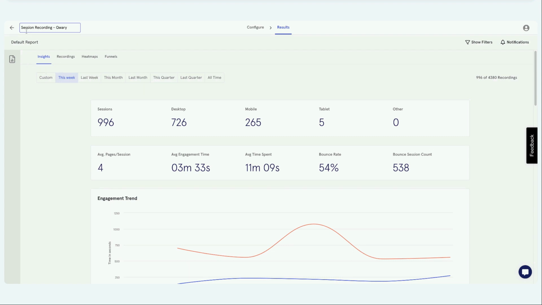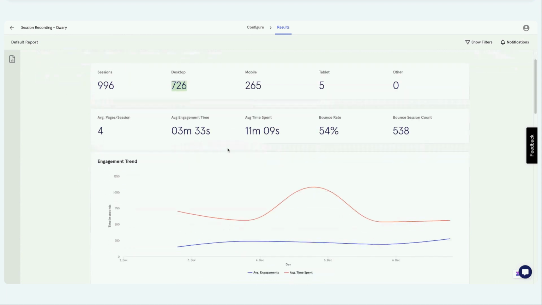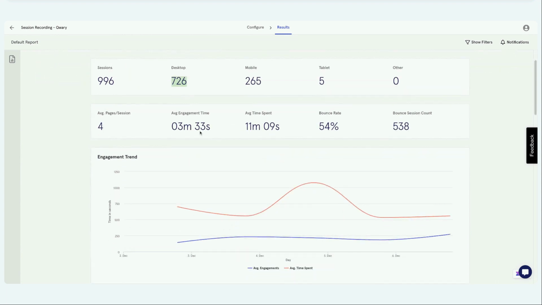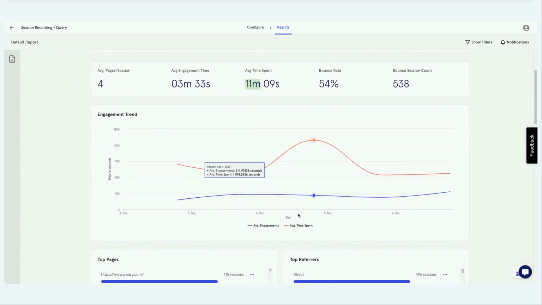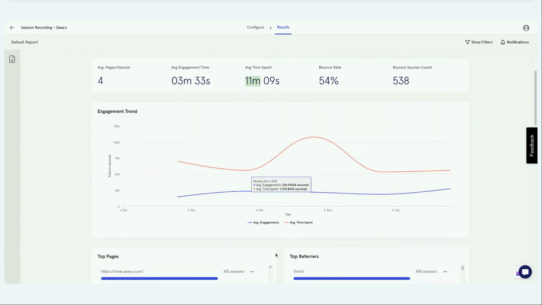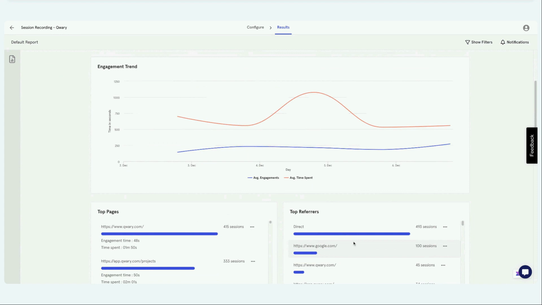With session recording insight, when you're launching the session recording, you can see a high-level view. This insight is different from what you see in a traditional survey, because we are not asking any question, we are recording the session. So we have information about user engagement: number of sessions, where your sessions are coming from, average pages per session, engagement time, average time spent, their engagement trend over a period of time, and what the top pages are.